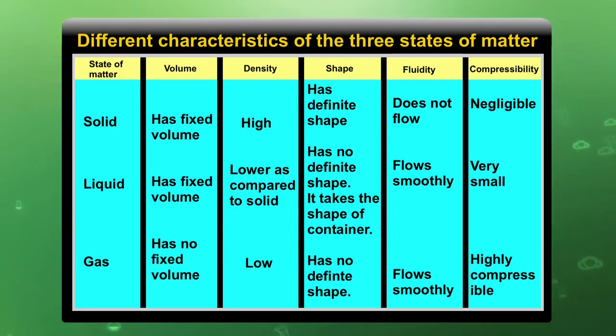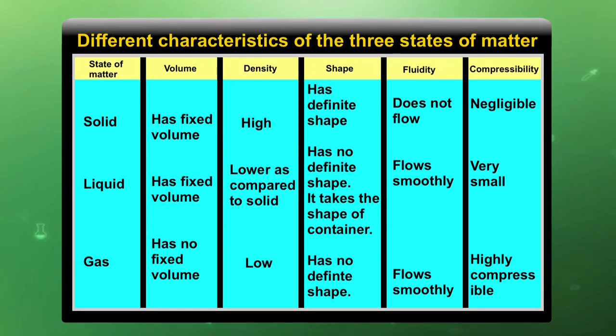In the same way, gases have no fixed volume. The reason is their compressibility, because we all know that gases are very compressible. Density is obviously very low, because there is a very large space between the gaseous molecules, and they have no definite shape, because if a gas is kept in a different container, it will also take the shape of that container; that shape is variable.